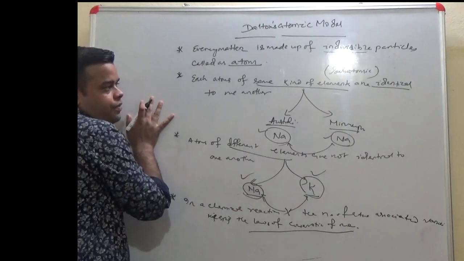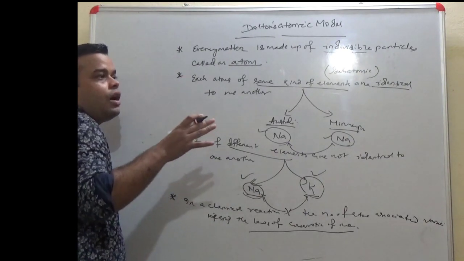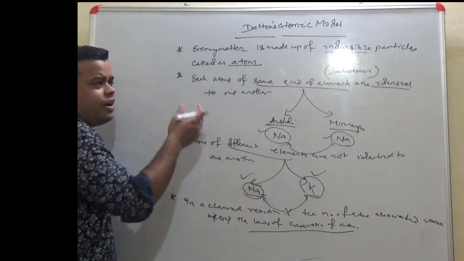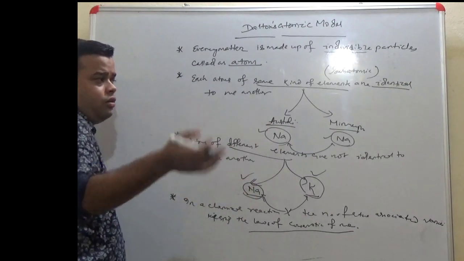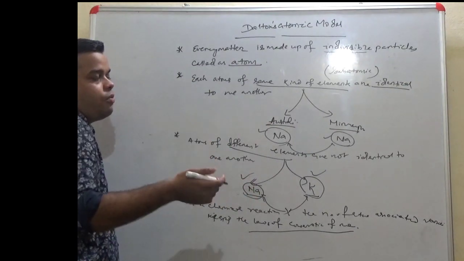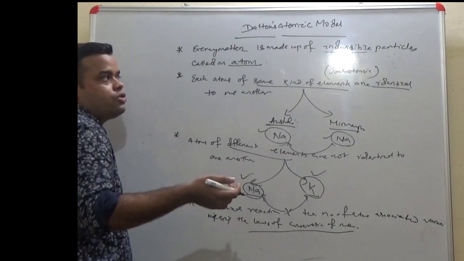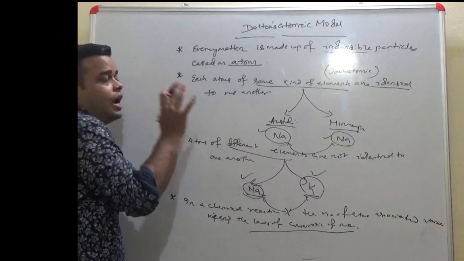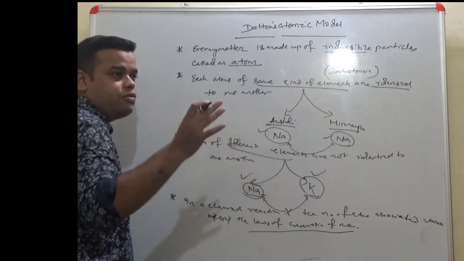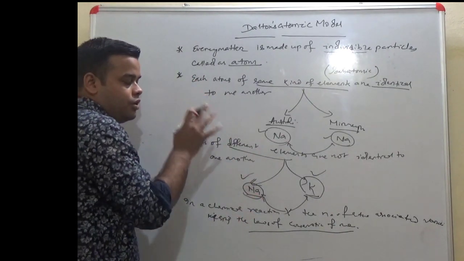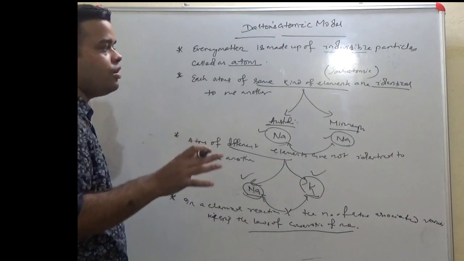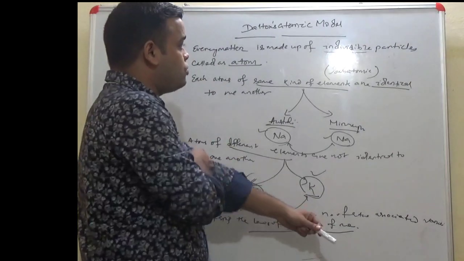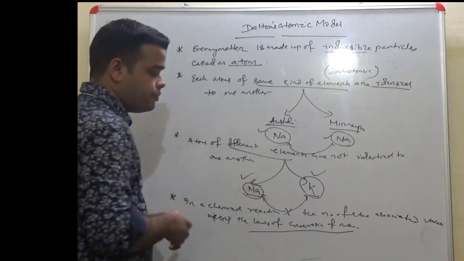Dalton's atomic model had certain limitations which were later known when Faraday, Crookes, and J.J. Thomson researched such topics, and then those limitations were obtained. But till then, Dalton's atomic model was taken for granted, because his theory was the only theory having a strong base over the field. So his was taken much for granted.